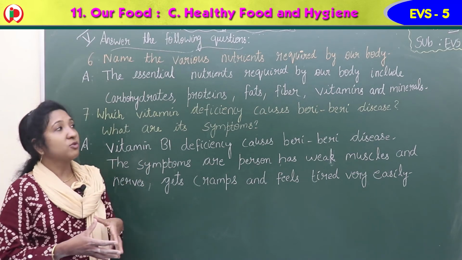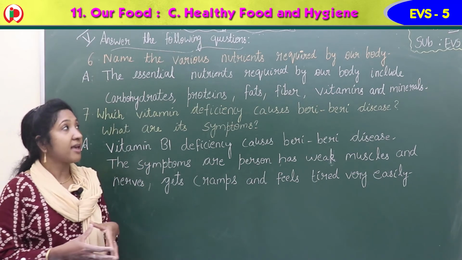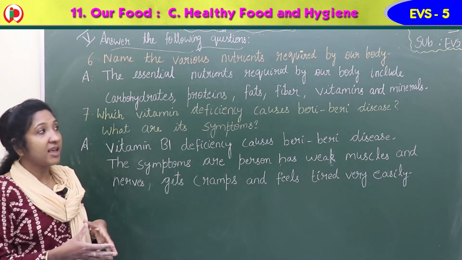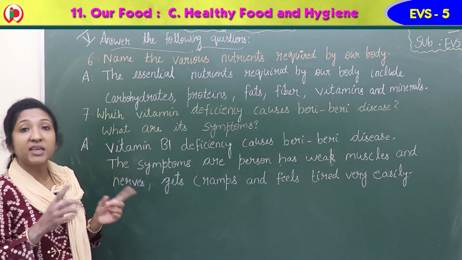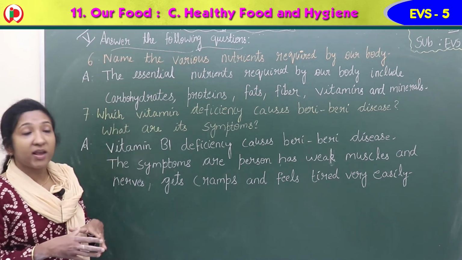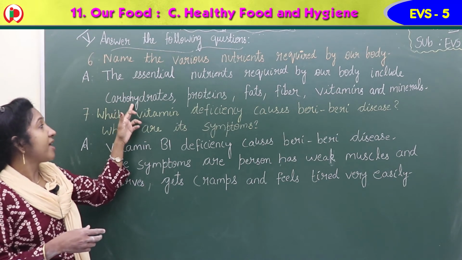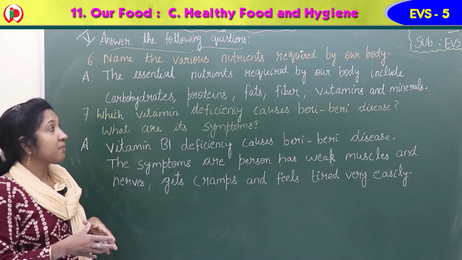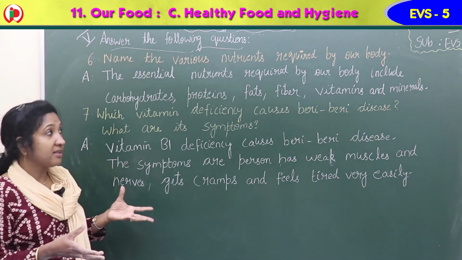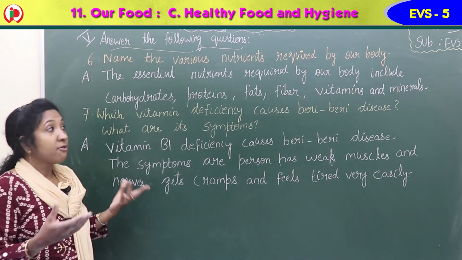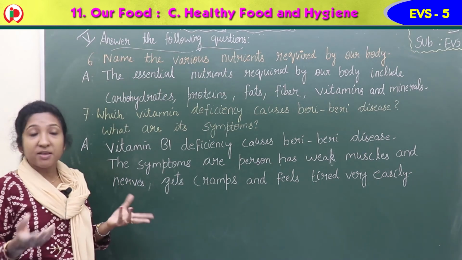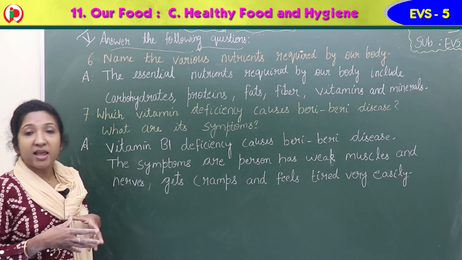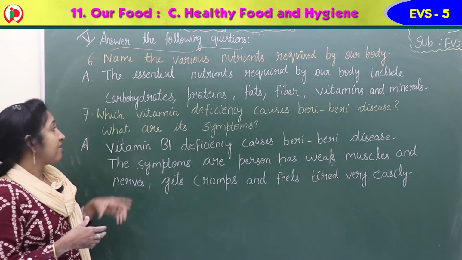So, name the various nutrients required by our body. Answer: the essential nutrients required by our body include carbohydrates, proteins, fats, fiber, vitamins, and minerals.